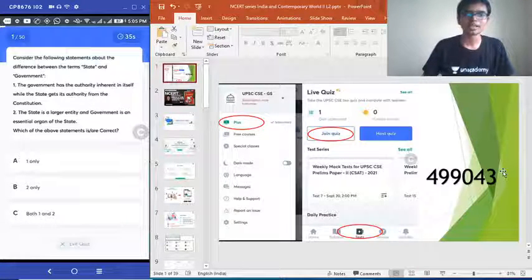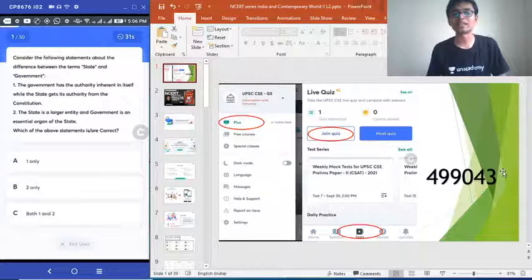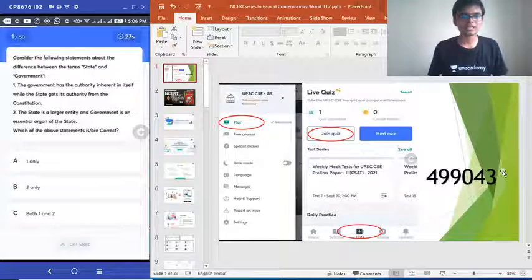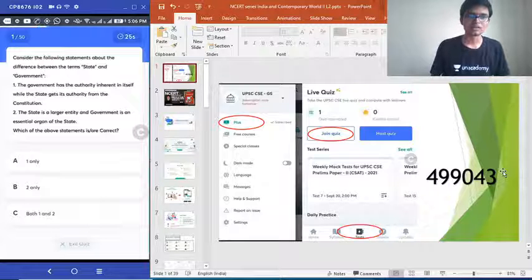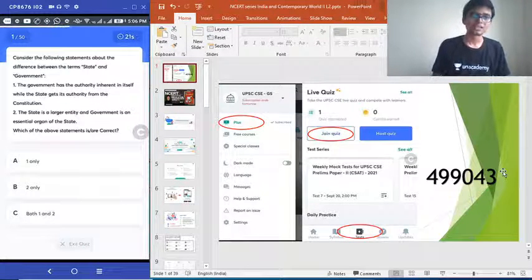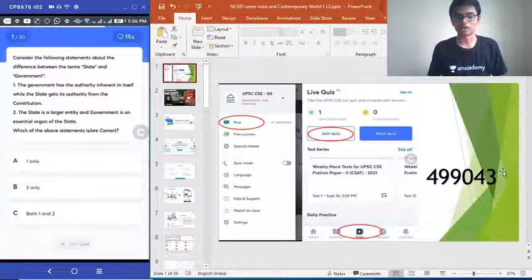So here is the first question. Consider the following statements about the difference between the terms state and government. 1. The government has the authority inherent in itself, while the state gets its authority from the constitution. 2. The state is a larger entity and government is an essential organ of the state. Which of the above statements is or are correct?